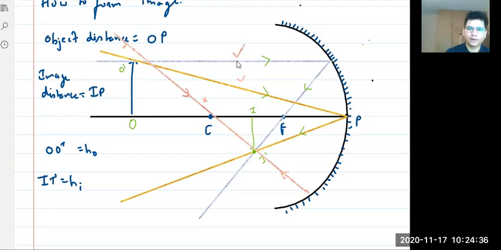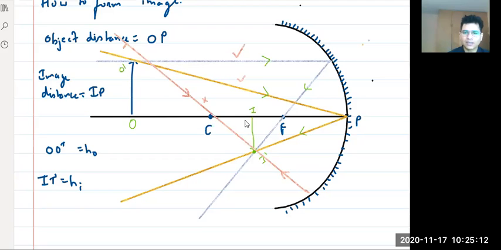I told you to choose this one and this one. I told you to choose one ray which comes from infinity and passes through the focus. The second, which gets reflected through the principal axis. Yes or no? Tell me, yes or no? Right? Okay, so can I say that this is the image of the object when it is kept behind the center of curvature? Think about it, yes or no? It is the image of the object when the object is behind the center of curvature.